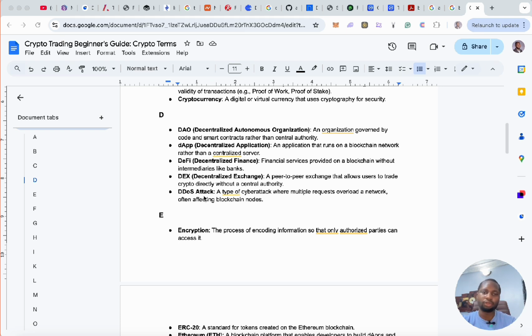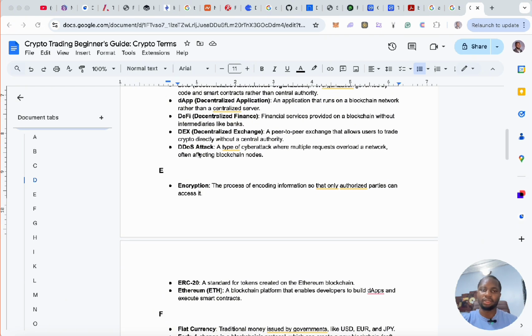A DDoS, alright, this is more like cyber security, alright? But it's a decentralized denial of service. A cyber attack, that's why it's called cyber. A type of cyber attack where multiple requests overload a network, often affecting blockchain nodes. So people can come together and create lots of attacks, right? And try to hit a blockchain network, different nodes in that network, to try to crash the blockchain. That's a DDoS attack. Or to try to alter things in the network, take control of the network, right? Sometimes you could also hear that called a 51% attack.